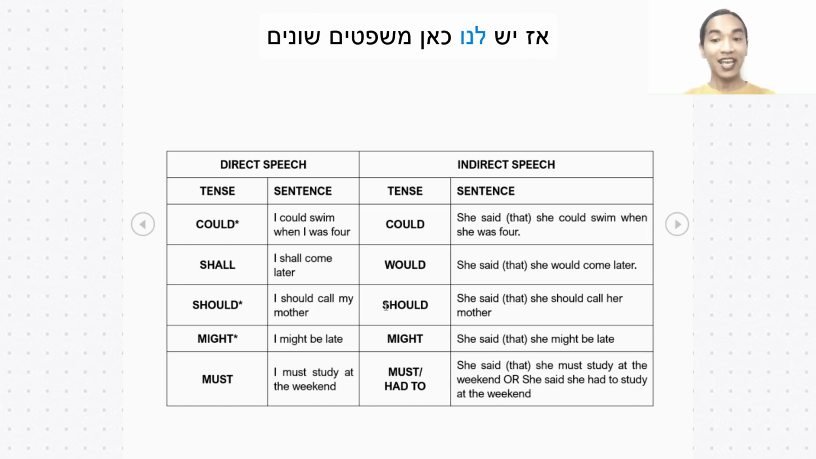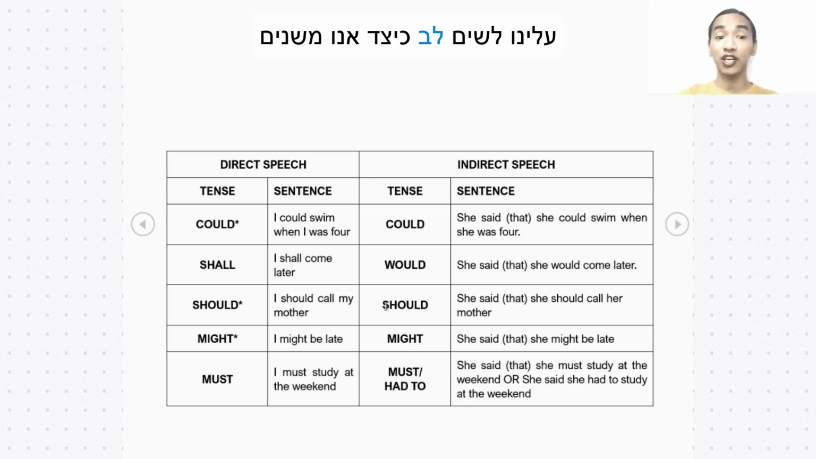So we have here different sentences concerning the tenses. We have to pay attention to how we change them when we use the indirect or reported speech. So I'll leave here the table. You can review and practice even more. Okay?